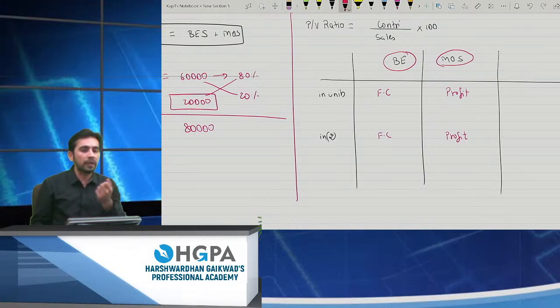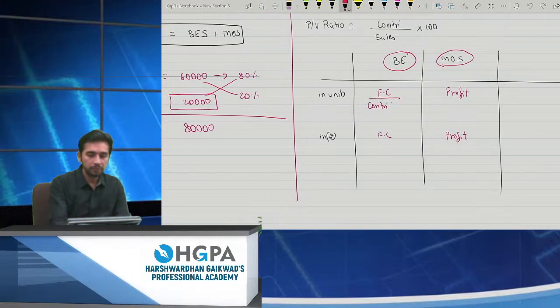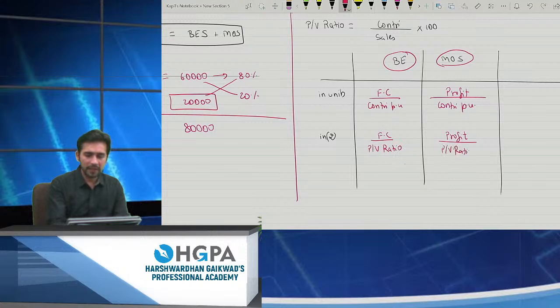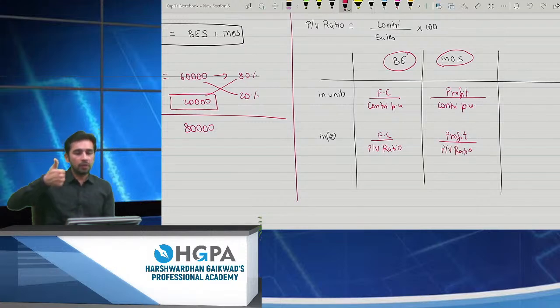How to get the answer in units? In units, the denominator will always be contribution per unit. And if I say in rupees, it will always be PV ratio, that is the profit volume ratio. So this thing is very simple now. If I want to know the break even, I will always look for fixed cost. If I want to know the MOS, I will always go for profit, right?